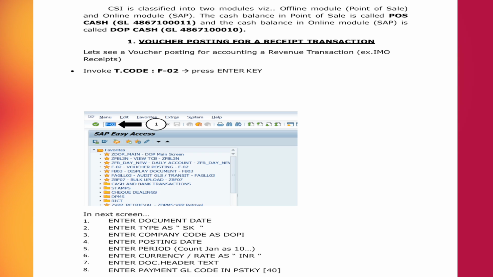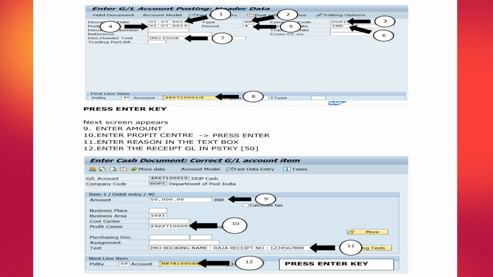Let's see a voucher posting for a receipt transaction. For example, I have taken IMO receipts. Invoke the transaction code F-02 and then press enter. After pressing enter, the Enter GL Account Posting Header Data screen will appear.